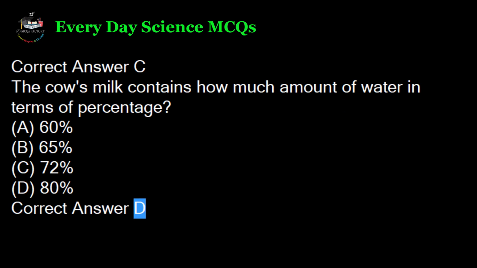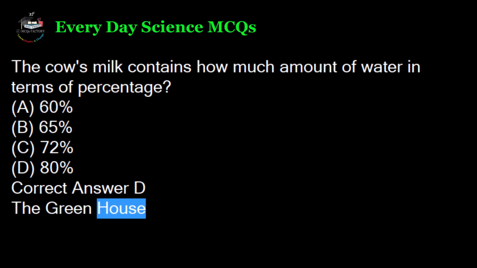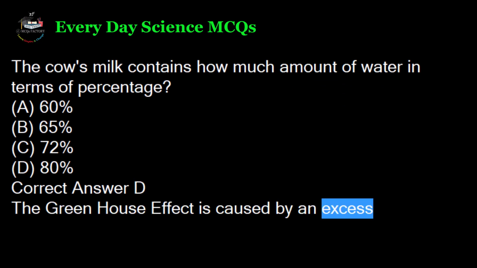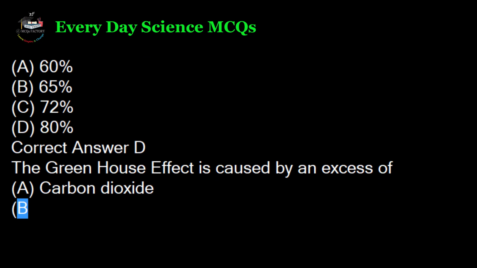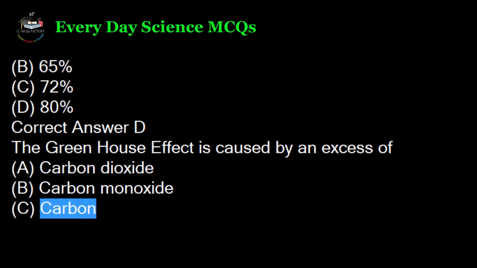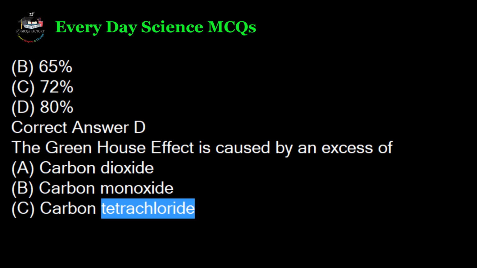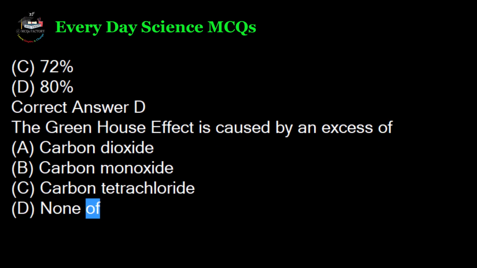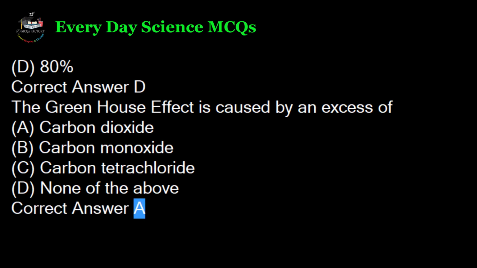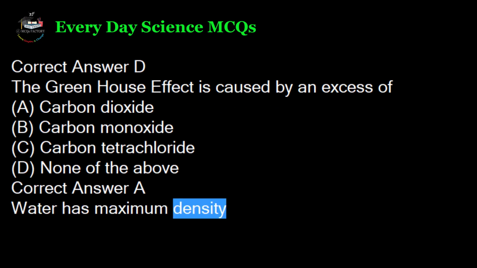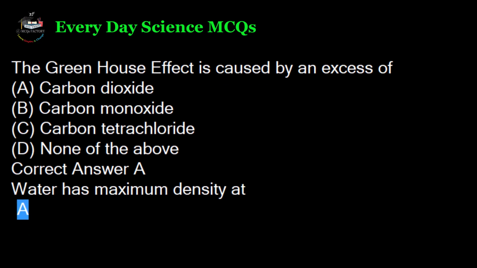Correct answer D. The greenhouse effect is caused by an excess of A. Carbon dioxide. B. Carbon monoxide. C. Carbon tetrachloride. D. None of the above. Correct answer A. Water has maximum density at A.